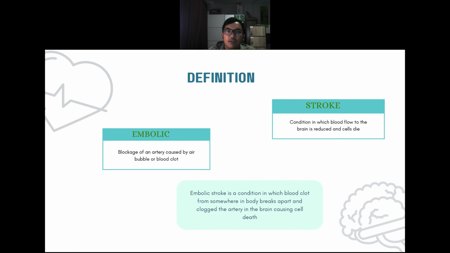My name is Gilbert Nugradena with student number 193. Definition: embolic stroke is formed by two words. Embolic is derived from the word embolism, which means blockage of an artery, usually caused by an air bubble or a blood clot, and the word stroke, a condition in which blood flow to the brain is reduced, causing cell death. An embolic stroke is a condition that occurs when a blood clot that forms anywhere in the body breaks apart and travels through the bloodstream to the brain. The blood clot then lodges in an artery in the brain, blocking blood flow and causing a stroke.